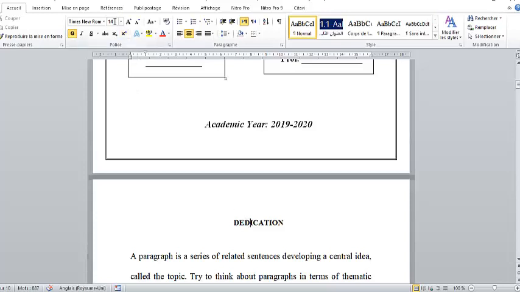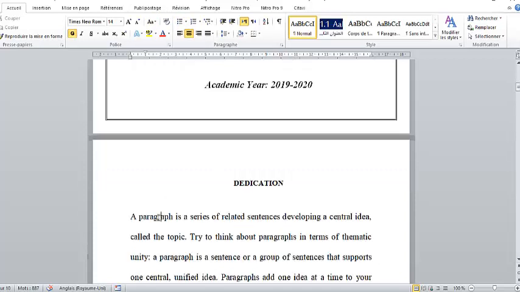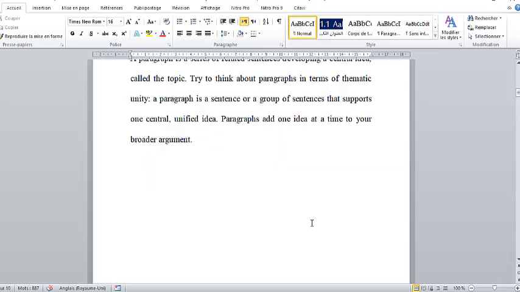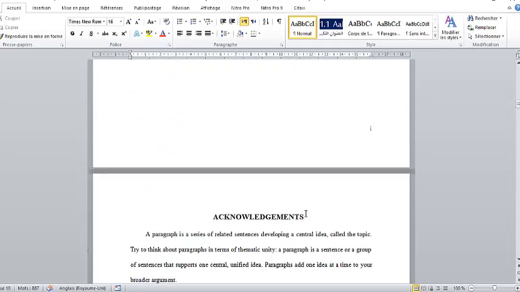Dedication, it is size 14 all the time, Times New Roman. So we shouldn't talk about this. And it is bold, and it is in the middle. But here it is 16, and you may use the size that you would like because this is a dedication. It can also be decorated in a way that you would like. You dedicate this research to somebody you would like to receive it.